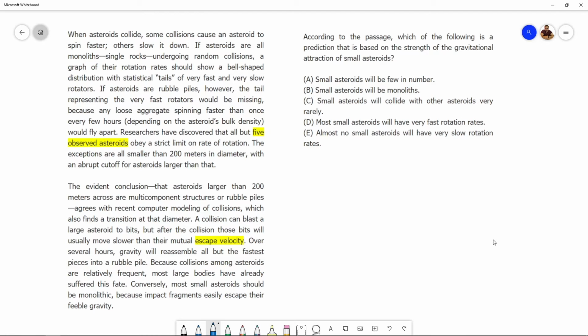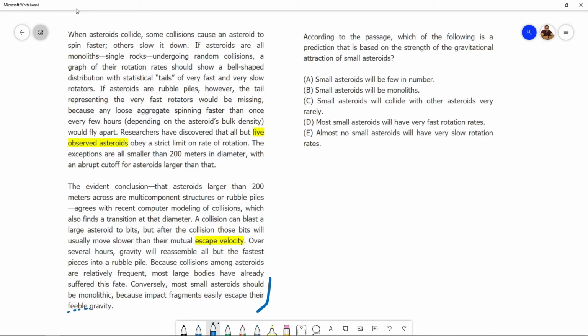According to the passage, which of the following is a prediction that is based on the strength of the gravitational attraction of small asteroids? So which one is a prediction based on strength of the gravitational attraction of small asteroids? So we read about gravitational attraction of small asteroids towards the end of the passage. Small ones, especially in the last sentence. Most small asteroids should be monolithic because impact fragments easily escape their feeble gravity. Aha, so gravity is feeble. All right, so what can be predicted on this basis?